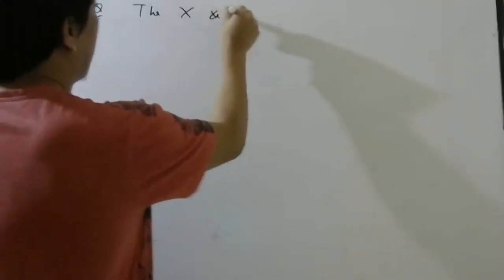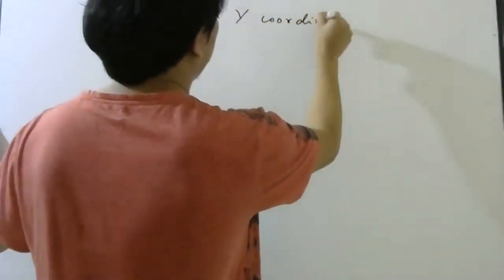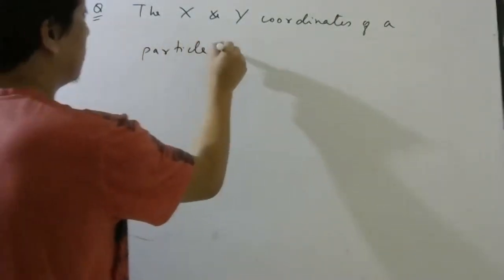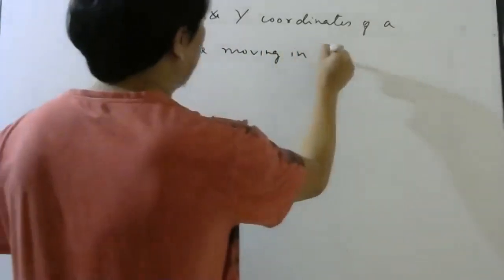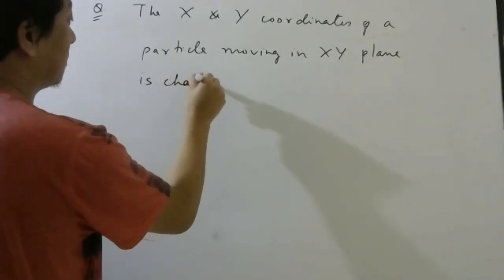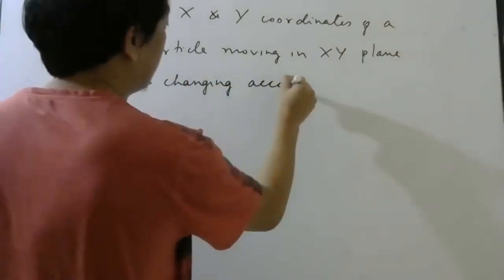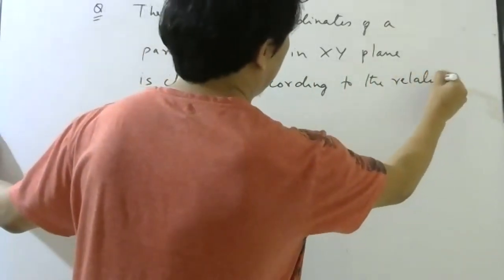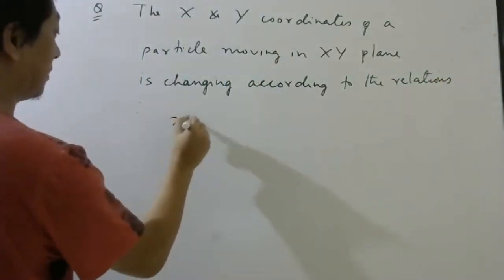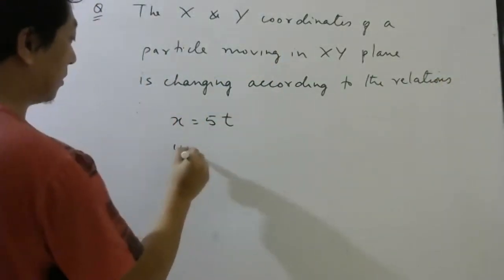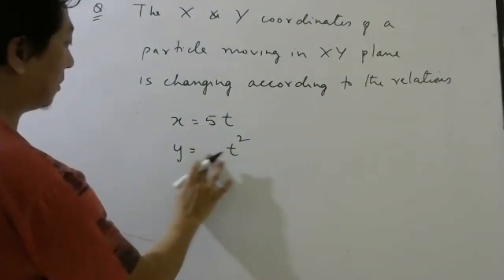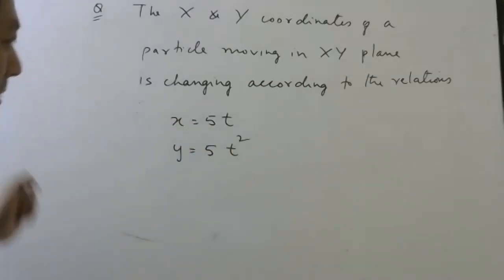The x and y coordinates of a particle moving in xy plane is changing according to the relations x equals to 5t, y equals to 5t square, let me say. Or let me write 2t square. No problem, 5t square. Okay.